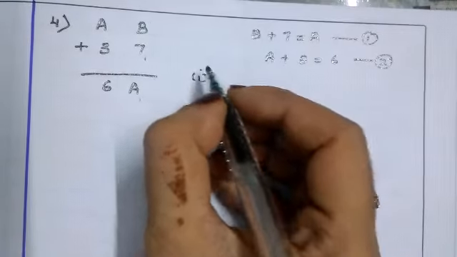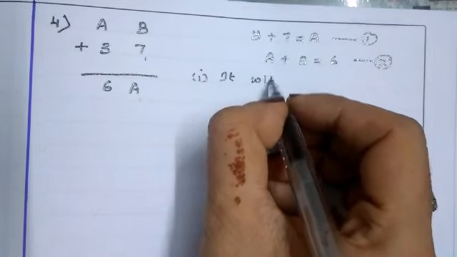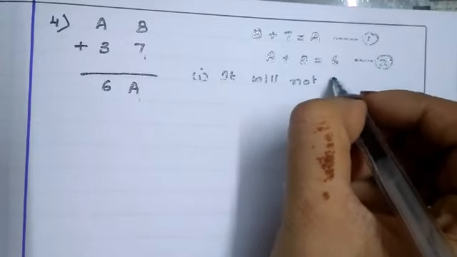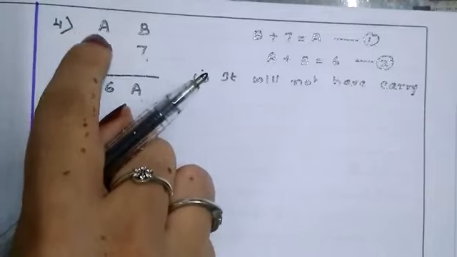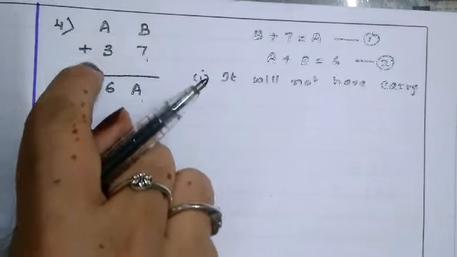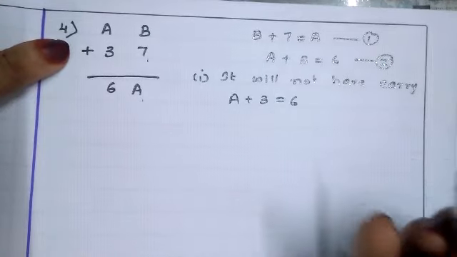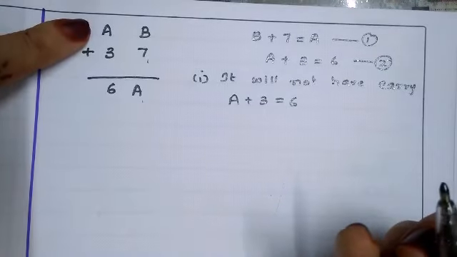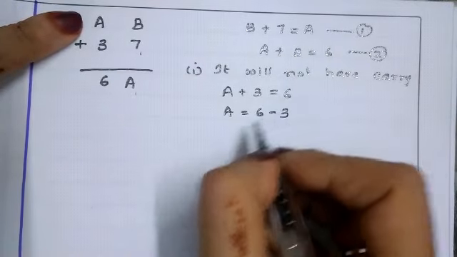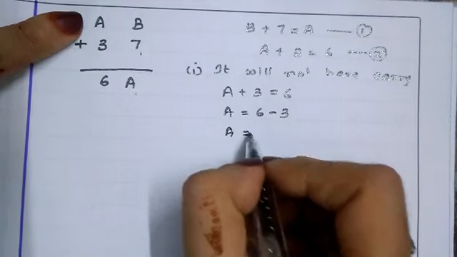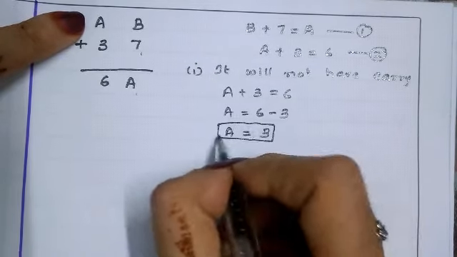First one, it will not have carry. If carry is not there, अगर यहाँ पे carry नहीं है तो क्या होगा? A plus 3 is equals to 6. डायरेक्ट लेंगे क्योंकि carry नहीं लिए हम लोग. So A is equals to 6 minus 3, which is nothing but 3. तो हम लोग सब्सटीट्यूट करके देखेंगे.